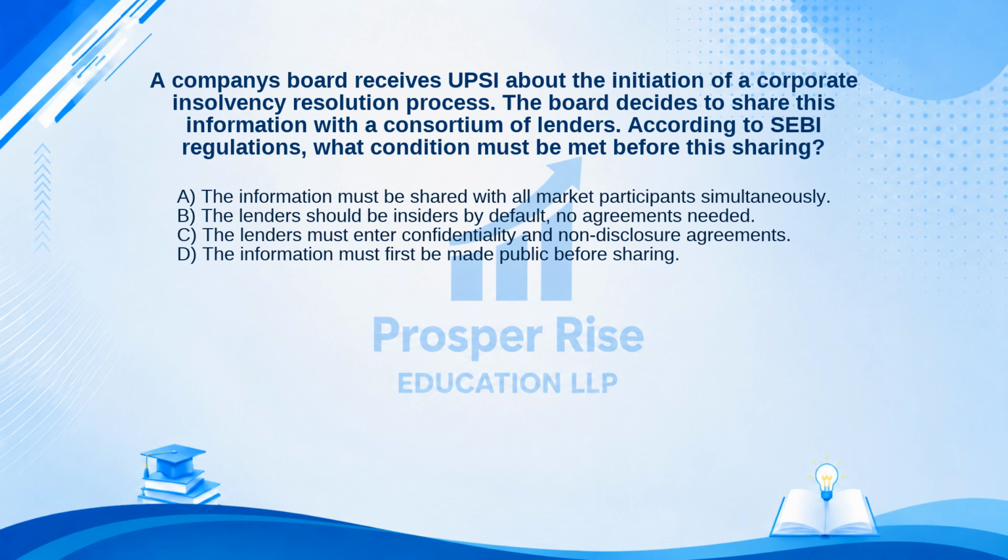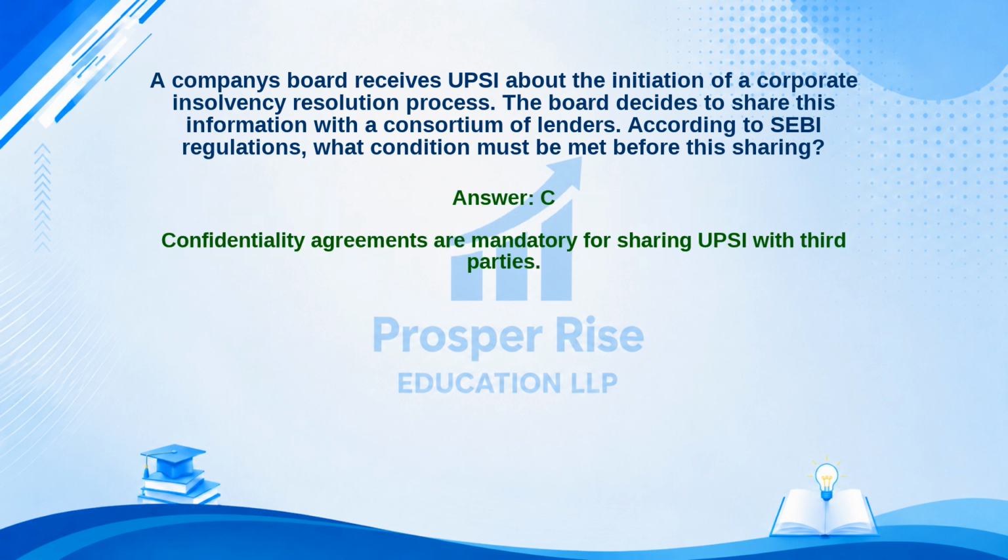The lenders must enter confidentiality and non-disclosure agreements. Or D. The information must first be made public before sharing. Take a moment to pause the video and decide. The correct answer is option C. Let's see why. Confidentiality agreements are mandatory for sharing UPSI with third parties.